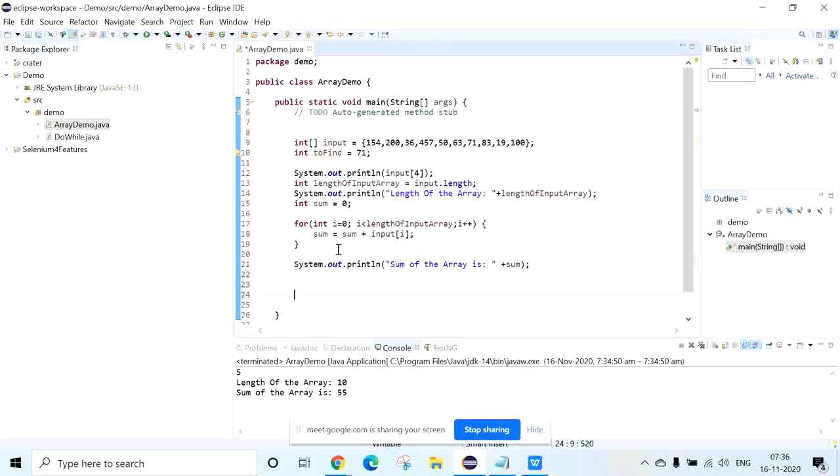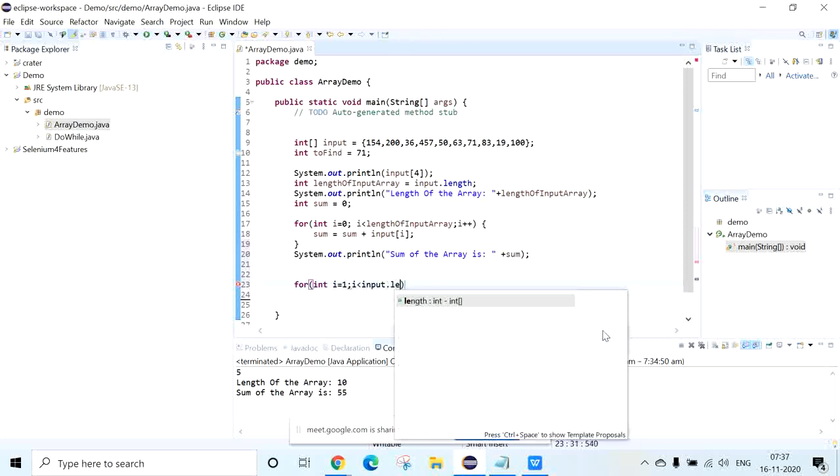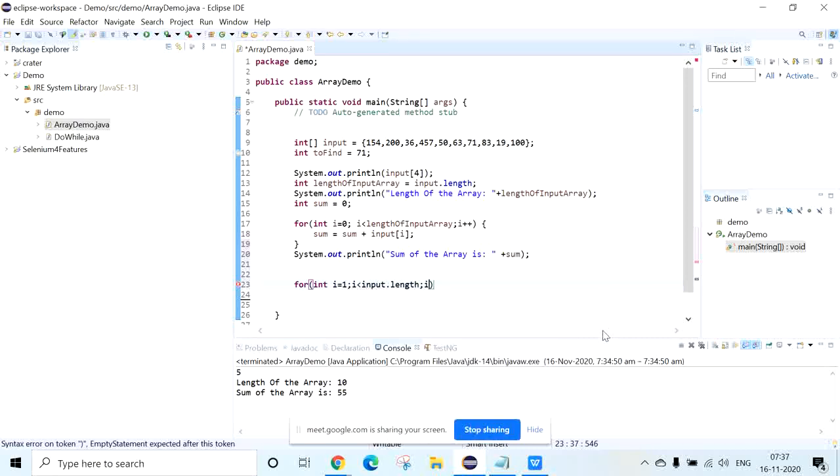The same logic we can write. For example, here I will write it. For int i equal to 0, i less than input dot length, i plus plus.